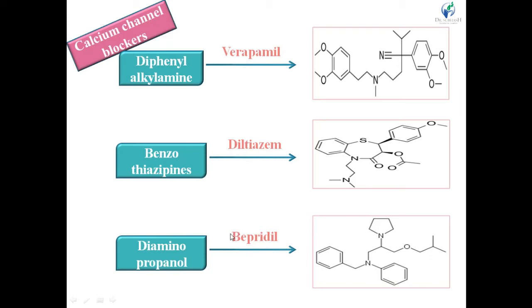Last one is the diaminopropanol derivative, bepridil. It contains the diamino group. See, one is here and one is here, and see the carbon attached to the amino group, first, second and third. That's why it is a propyl group, right? This propyl group is attached to the 2 nitrogen atoms and 1 oxygen. This is the oxygen from the alcoholic group or OH group, right?